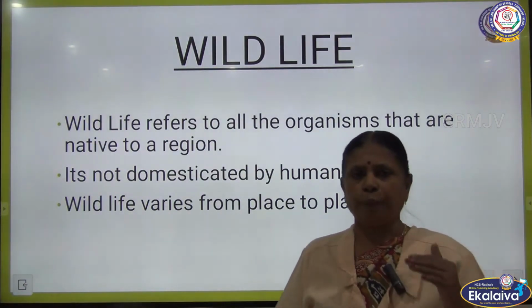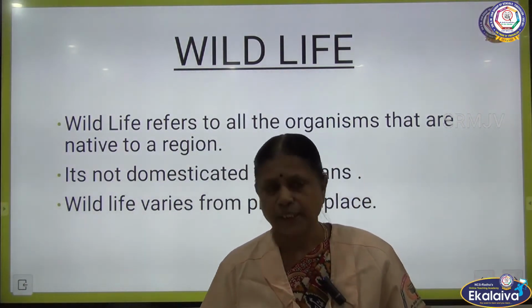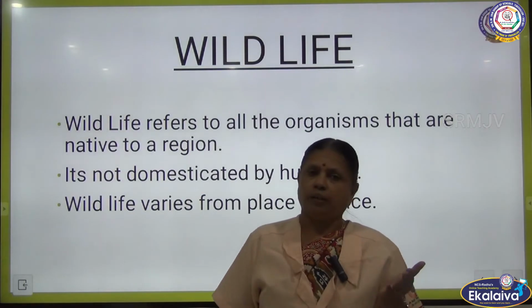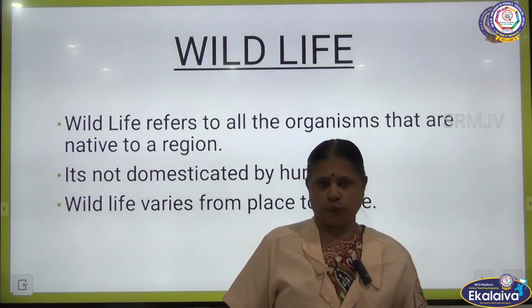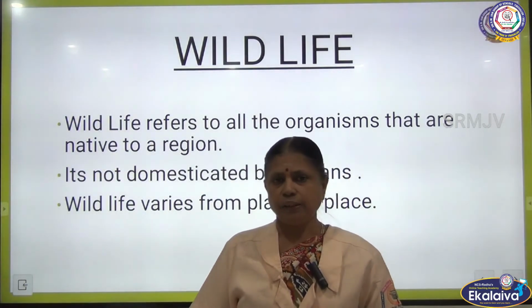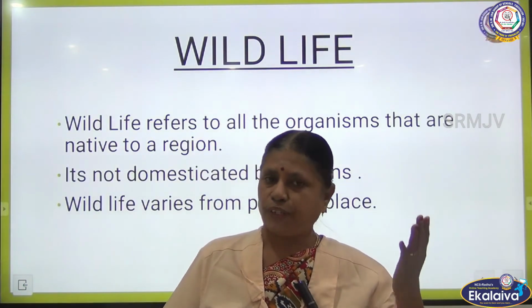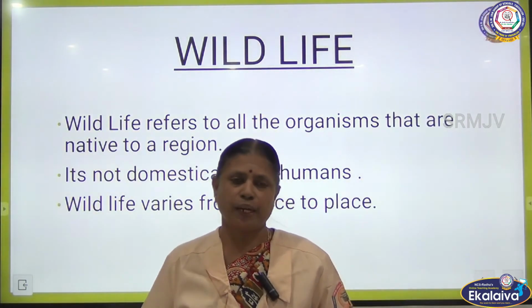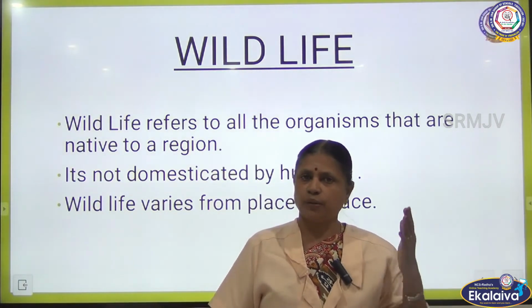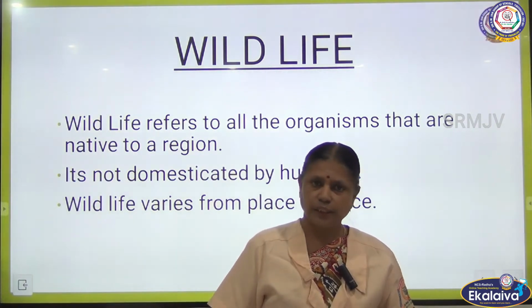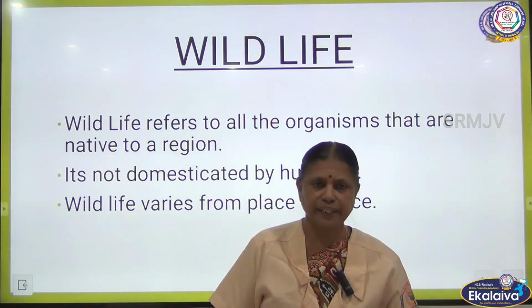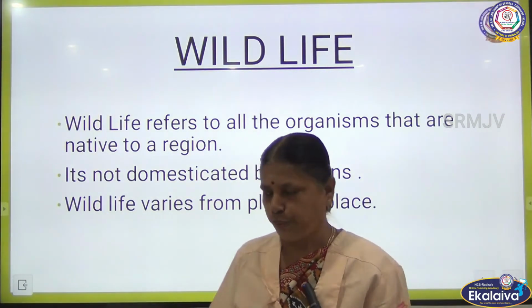Just as plants vary from place to place, animals also vary from place to place. For example, lion and tiger, which we see in the equatorial region, we cannot see in the polar regions, whereas polar bear and walruses we cannot see near the equatorial region. So, according to the climatic conditions, the animals also vary.